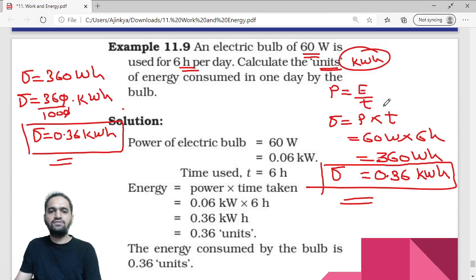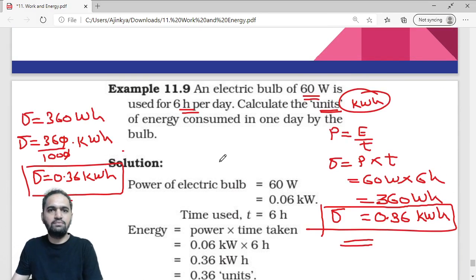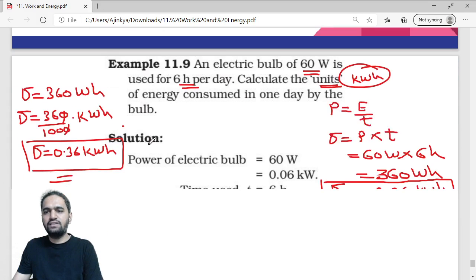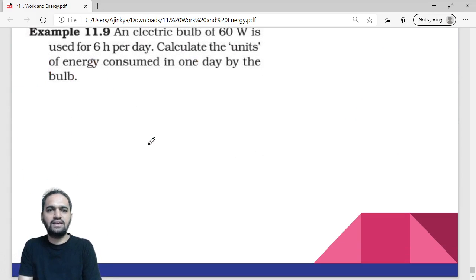In this way, we have completed this topic. Now you have to do one thing. You can go through the exercise given at the back of the lesson, and if there is something hard, you can definitely ask. You can put it in the comment section. In the textbook back questions or even the index questions, if you have any problems, you can put them in the comment section. I will definitely answer.